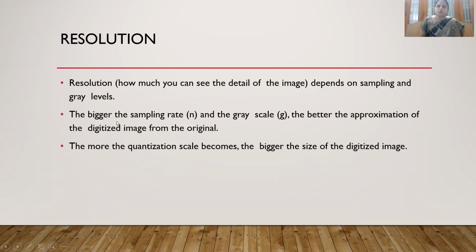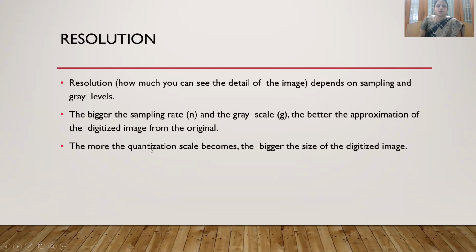So that is how fine we are showing our image. It depends upon the sampling and the gray levels. So if both the sampling rate and the gray level are high, then the approximation, that is the digitized image from the original image,